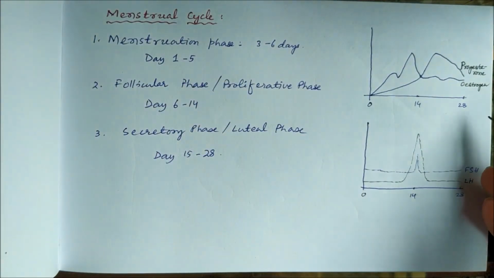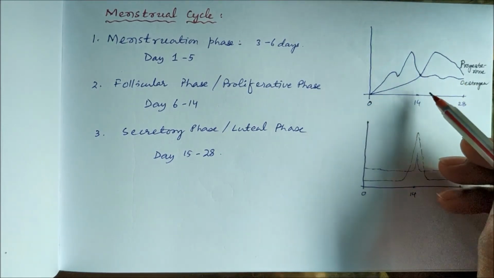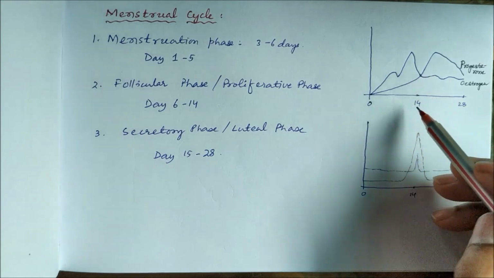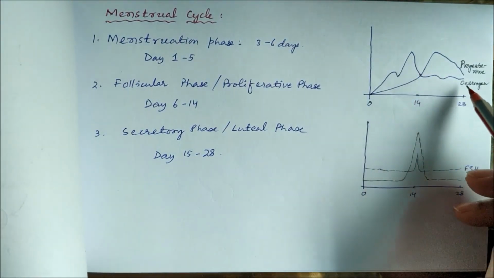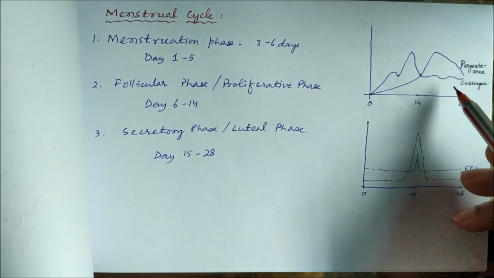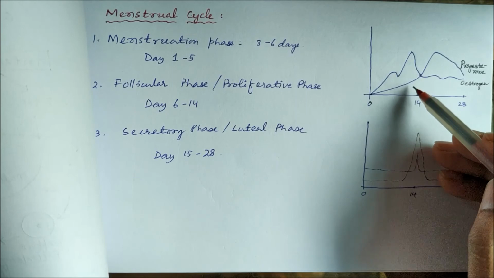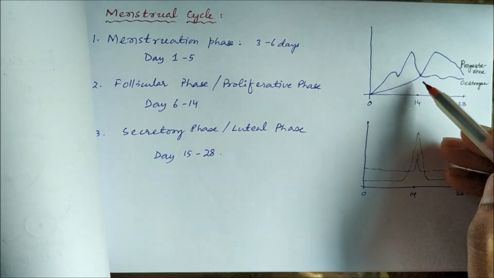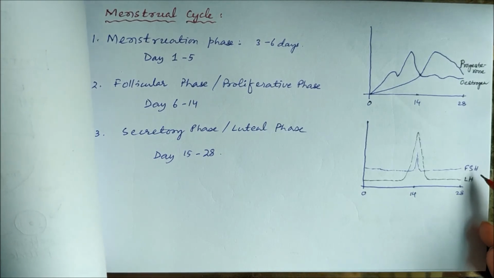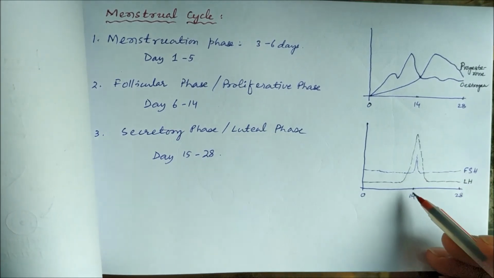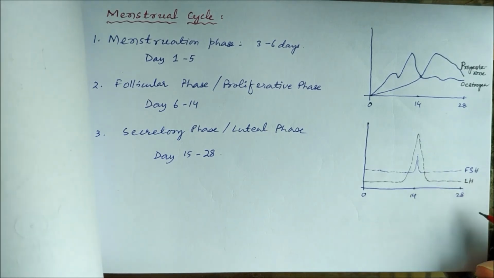You can see the estrogen secretion in the first phase, 0 to 14 days, there is an increase in estrogen secretion, which will fall after that, and progesterone secretion takes its peak after day 14, as you can see. Similarly, the release of follicle stimulating hormone and luteinizing hormone is also shown.